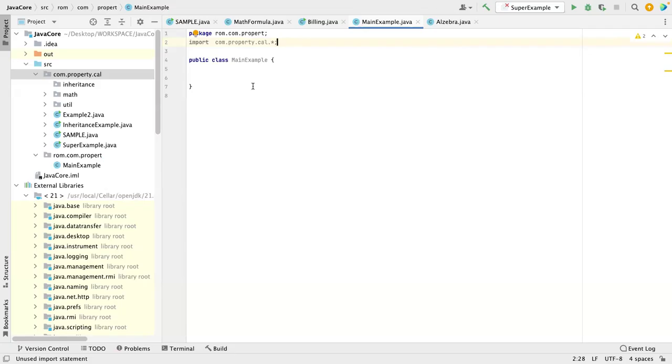When the package is inside the super package, you just need the package. When you're using it in utils, you did import math dot, right? If I'm not wrong.